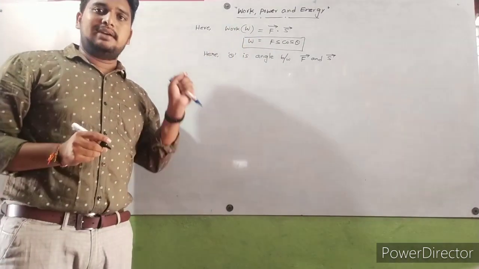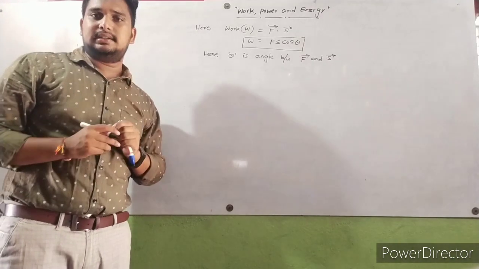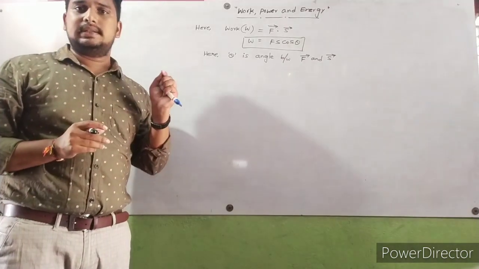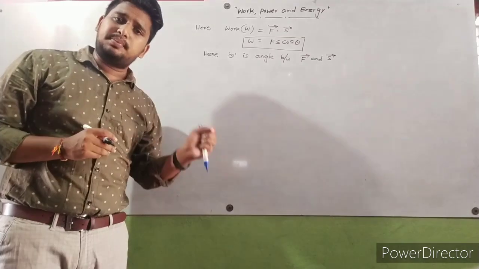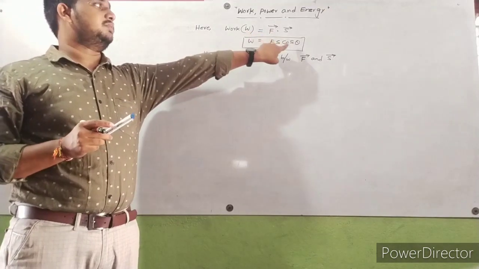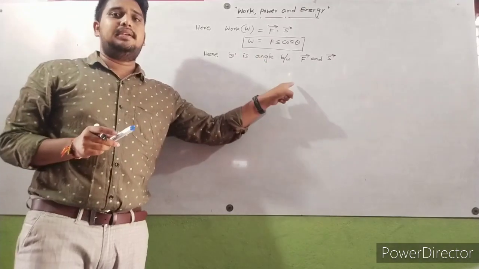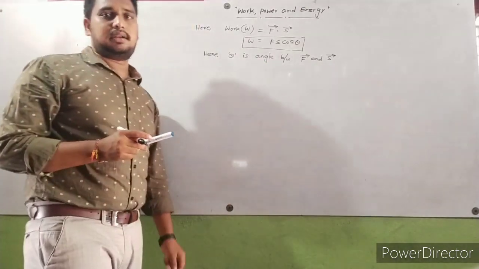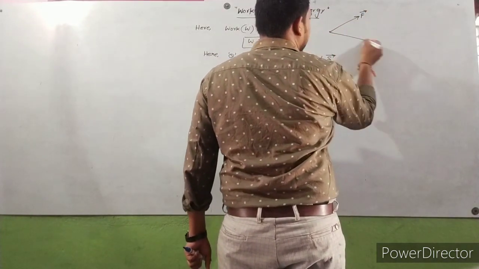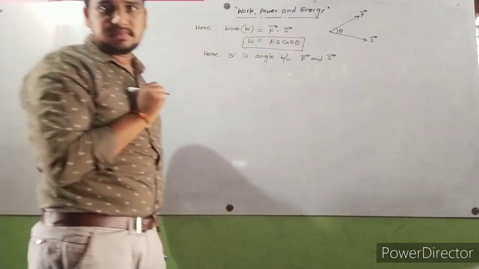In dot product, we take cos theta. In cross product, we take sin theta. I think all of you know about dot product and cross product. Here dot product is there, that's why we are using cos theta. Fs cos theta, where theta is the angle between F bar and S bar.